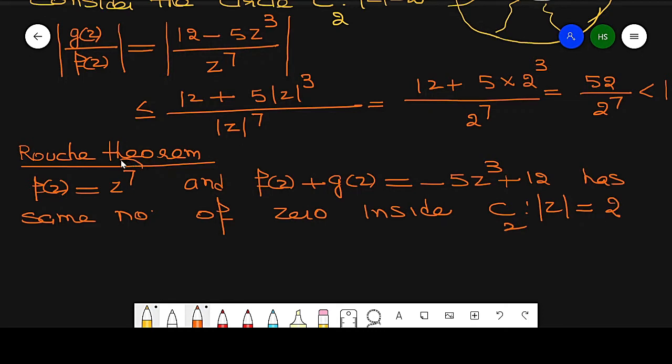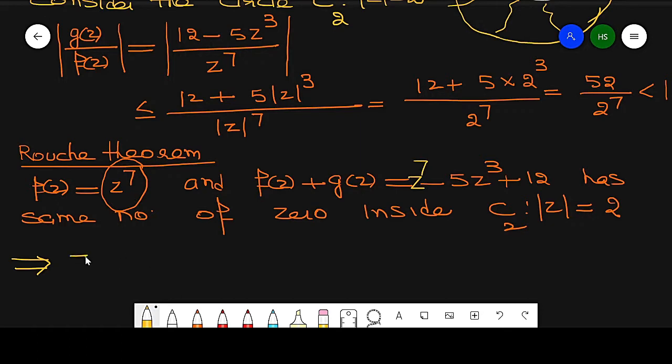Now it is a polynomial of degree 7. By the fundamental theorem of algebra, it has 7 roots.